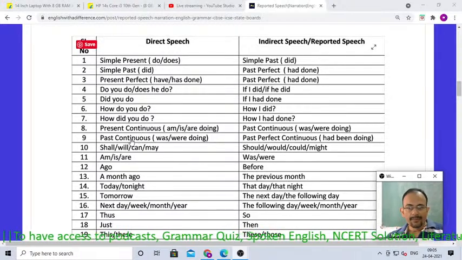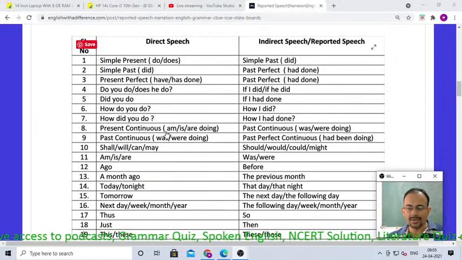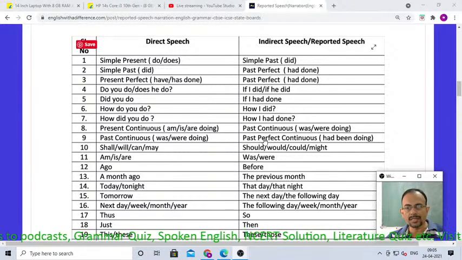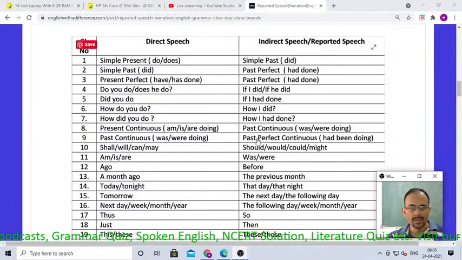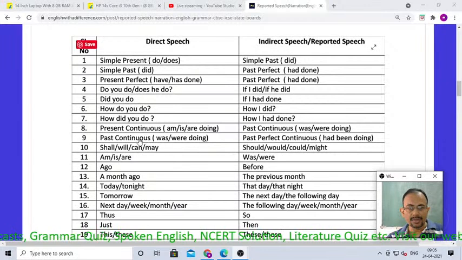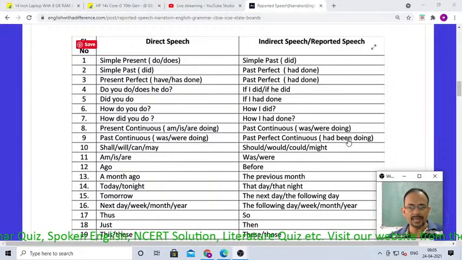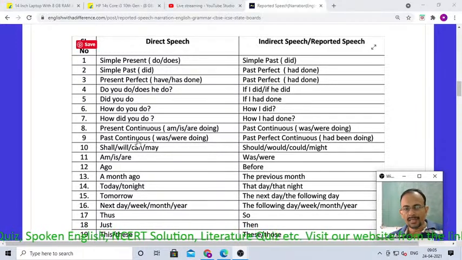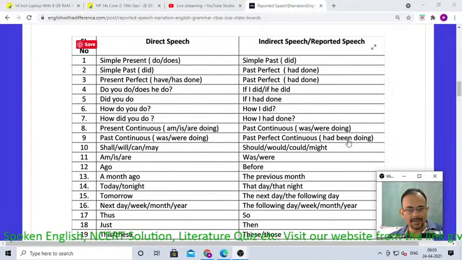Here, present continuous becomes past continuous. What is the example of present continuous? Am or is or are doing, which will become past continuous. Past continuous means was or were doing. Next, you see past continuous, was or were doing. Past continuous will become past perfect continuous, that is had been doing. So past continuous becomes past perfect continuous, right?